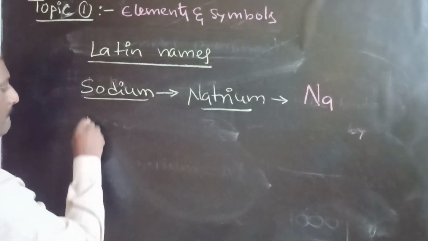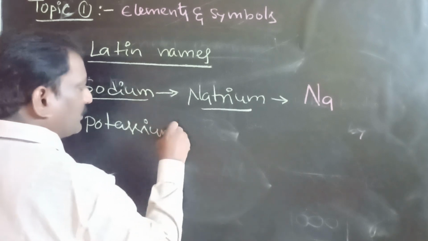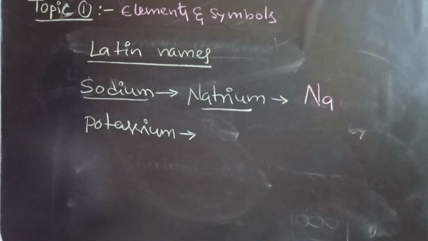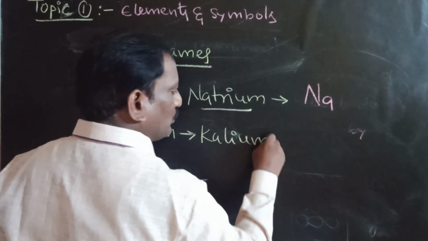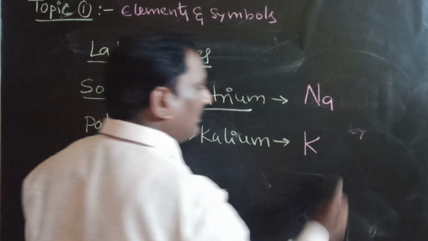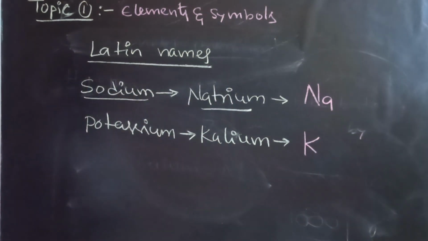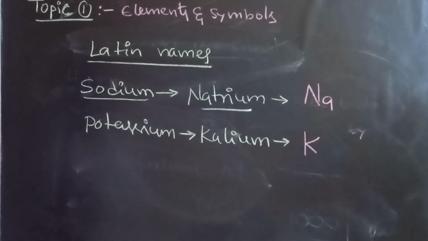Next one is potassium. The Latin name of potassium is kalium. So that's why the symbol of potassium will be capital K. Next one, there are a number of examples.